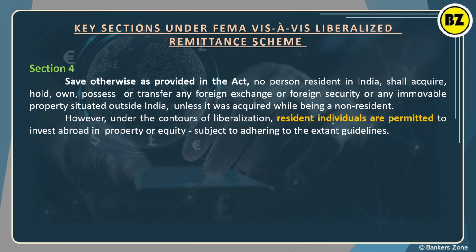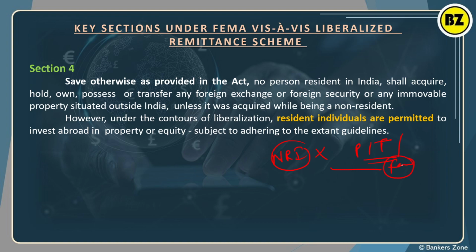Next, section 4. So we have to see some sections under the FEMA which are important from the exam point of view. Section 4. What does section 4 say? According to section 4, provided in the Act, no person in India shall acquire, hold, own, possess or transfer foreign exchange, foreign security or any immovable property situated outside India unless it was acquired while being a non-resident. So this was the rule before. It means unless you become an NRI, you cannot purchase property, you cannot transfer funds, you cannot have interaction with forex.